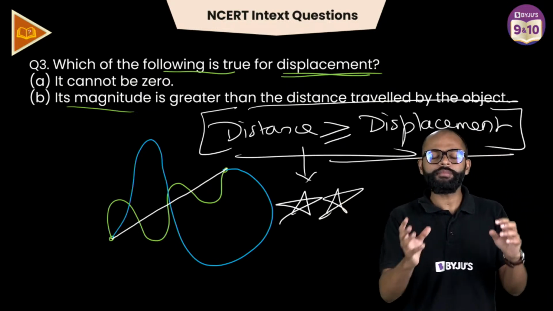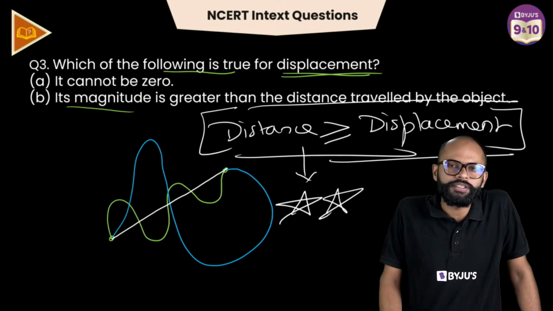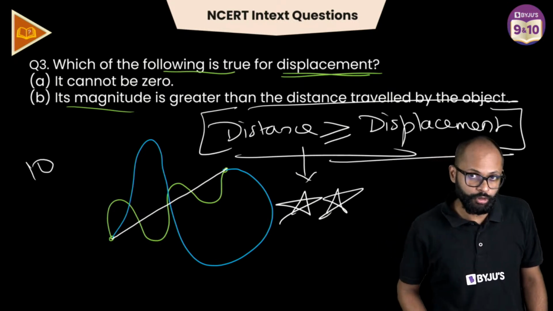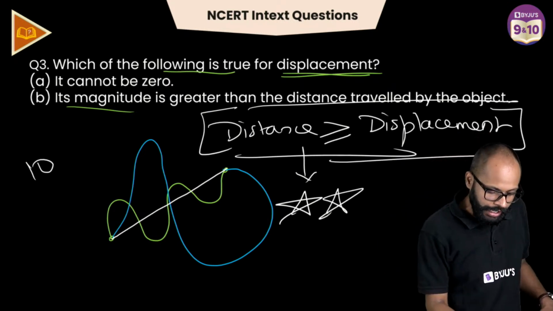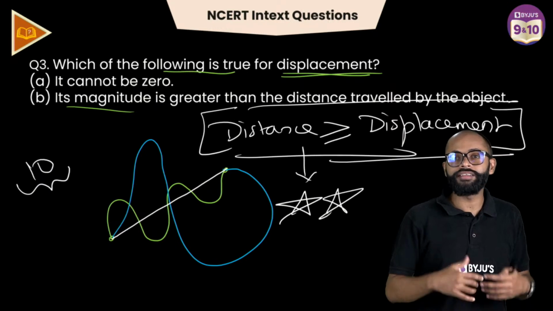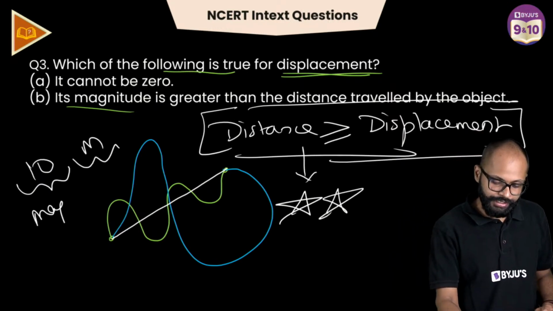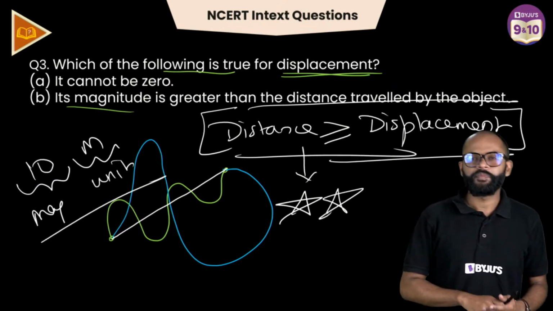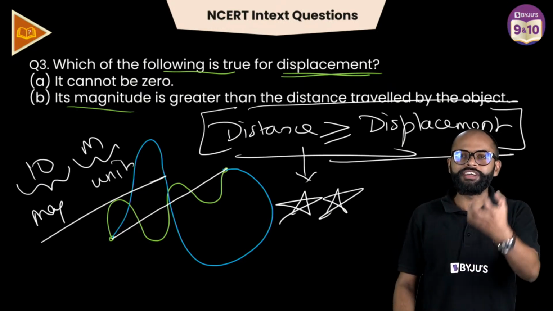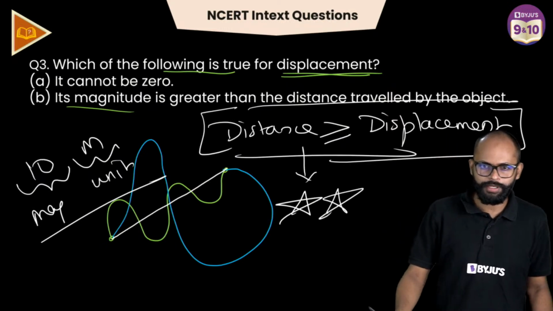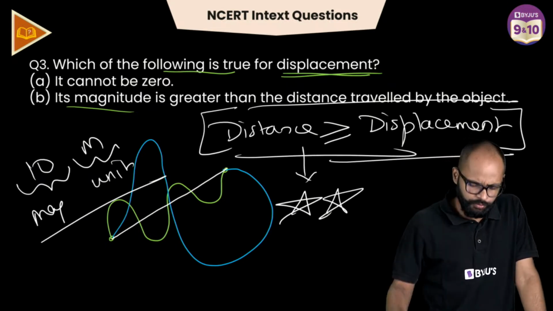What is magnitude? If I ask you how much distance you covered, what will you say? 10. What does 10 tell you? How much. Magnitude is the answer of how much. This is the magnitude, and this is meters, the unit. Information is only complete when you give magnitude along with the unit. This is for scalar quantities. The numerical value is called magnitude. Very good.